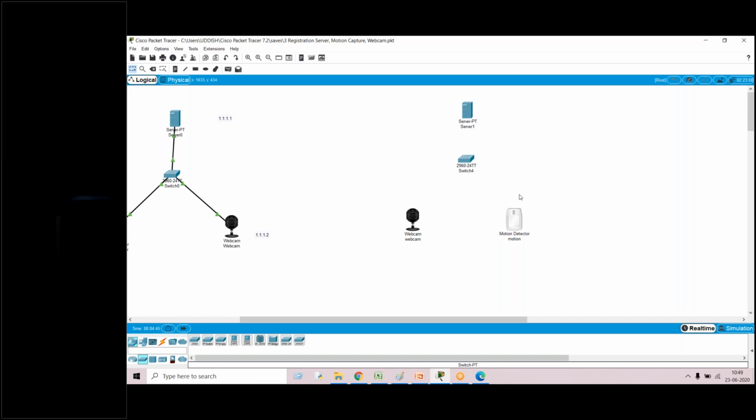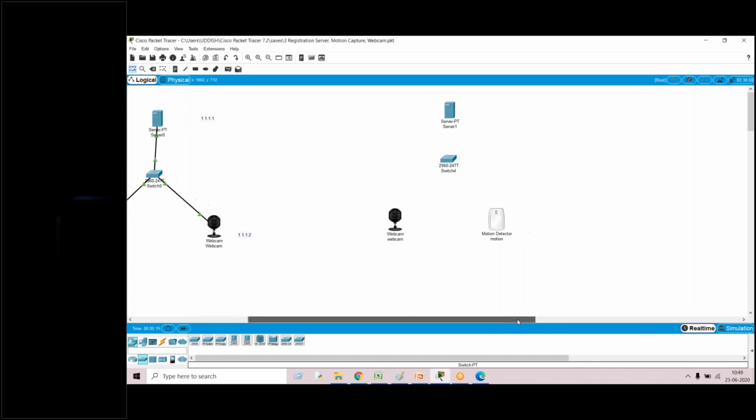Now, the first step is to choose the devices that are needed for our interface. Actually, sir, how do you make these connections? Yeah, about these connections, these lines, how do you make them? This is a wired connection.